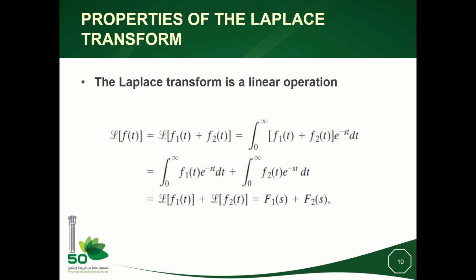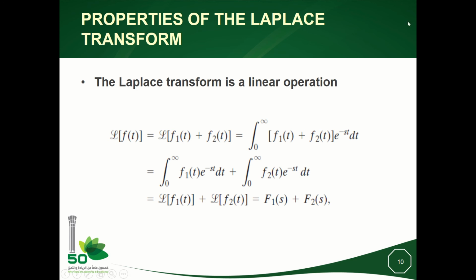As we did for the Fourier transform, we start with the linearity property. If I have two signals, f1 and f2, and I compute the Laplace of the sum, the Laplace of the sum will be the sum of each Laplace.